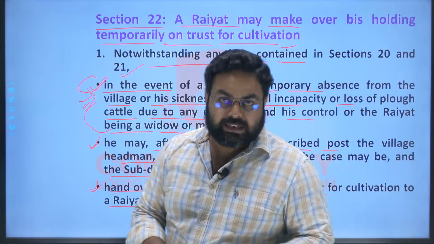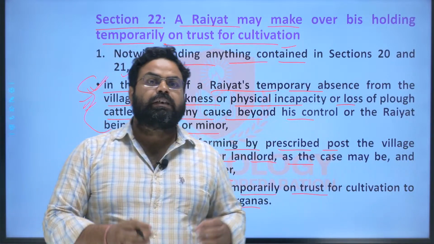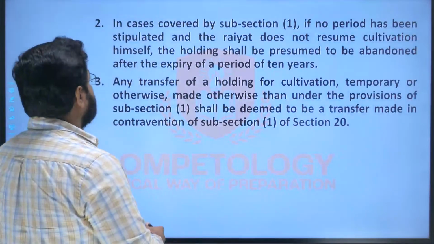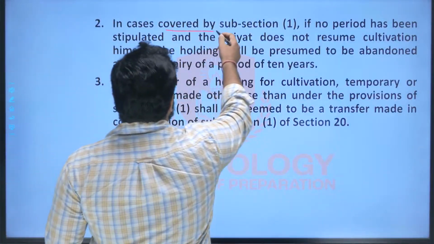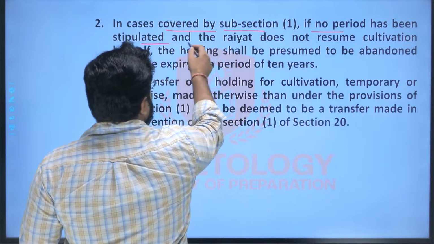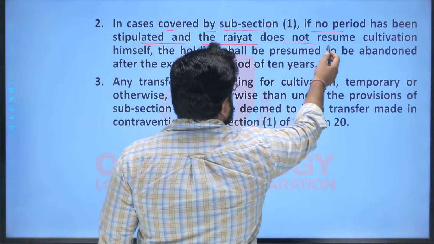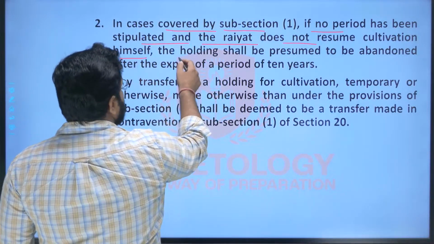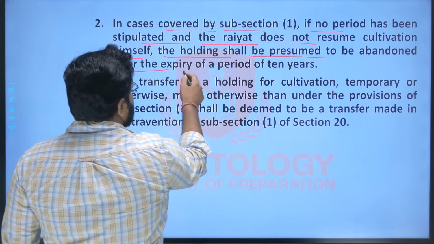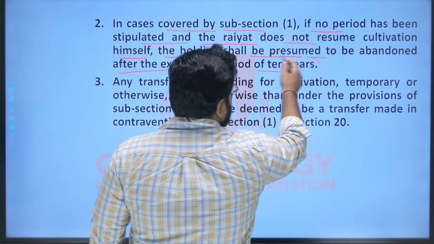Then only he can give that land in trust for cultivation to that person or that establishment.